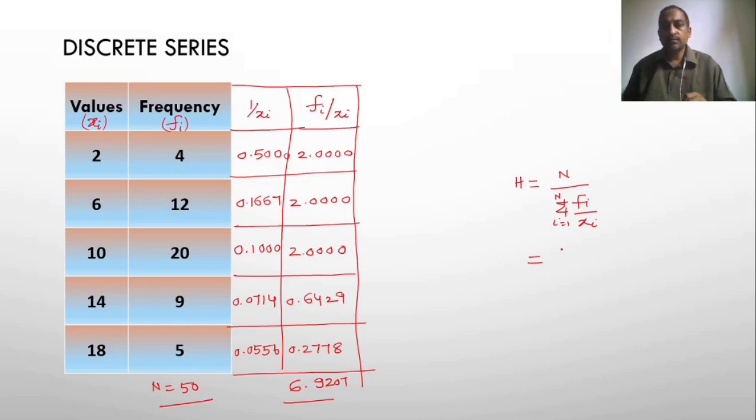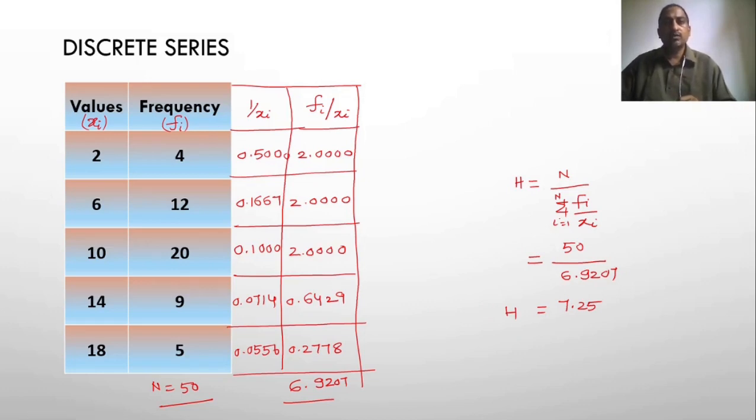Right? So now 50 by this entire summation fi by xi, which is 6.9207. If you simplify this, this is 7.25. So the harmonic mean for this discrete series is nothing but 7.25.